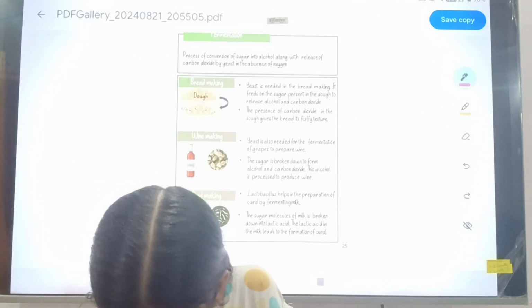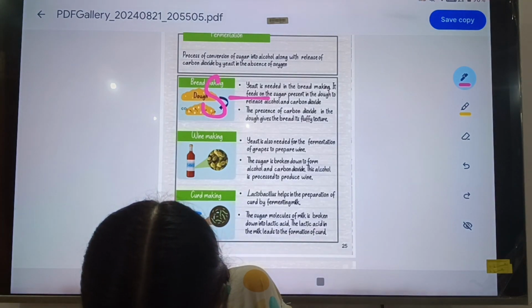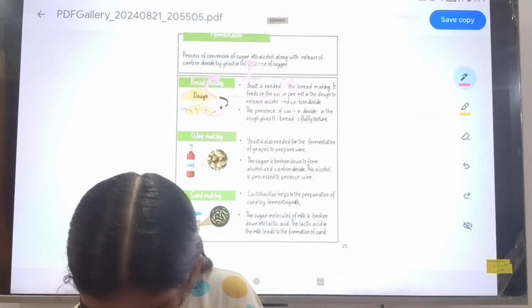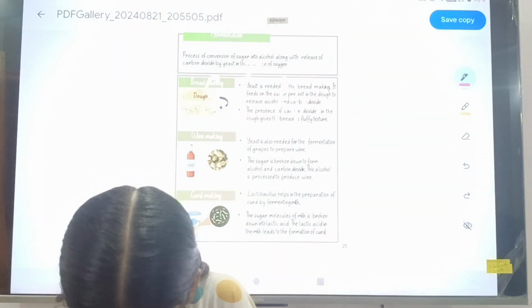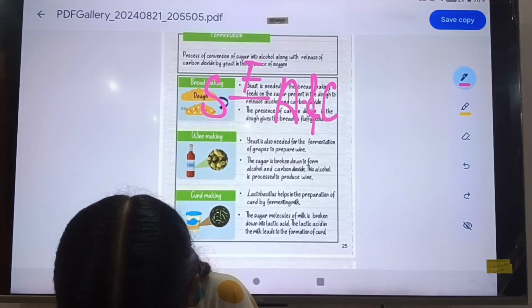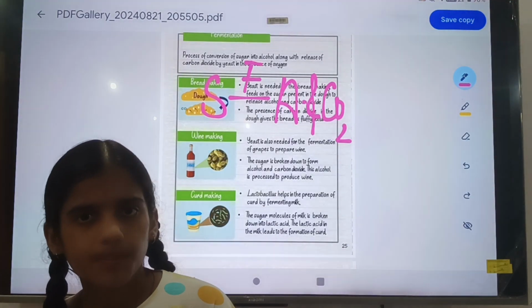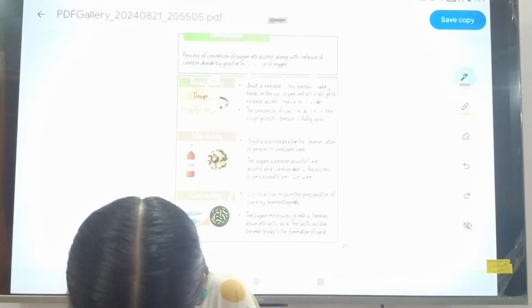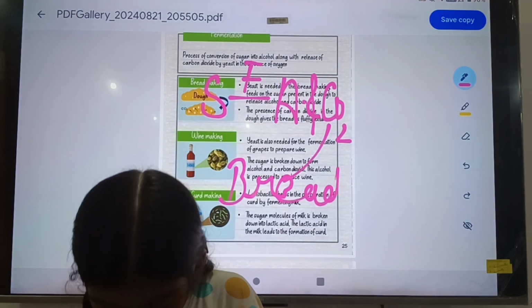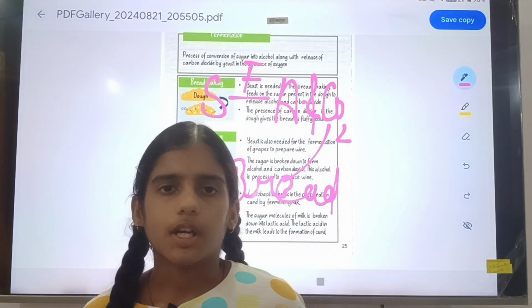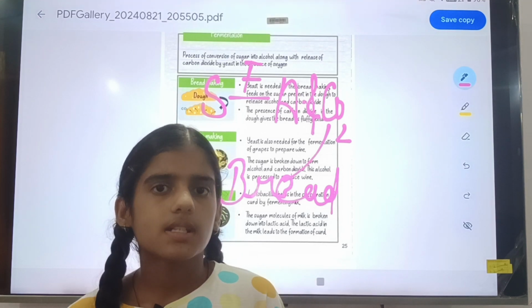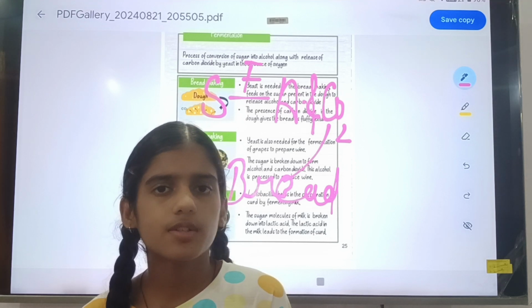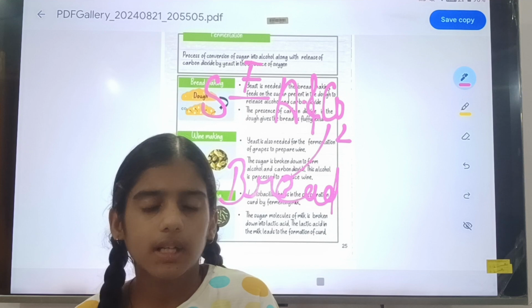Firstly, the sugar will be converted into alcohol by the process of fermentation, and along with the alcohol the CO2 will be released. This CO2 gives bread its fluffy texture. You will see that the bread has a fluffy texture. The fluffy texture is given by the carbon dioxide, which is released along with alcohol by the yeast.